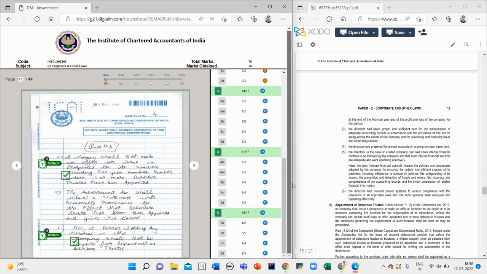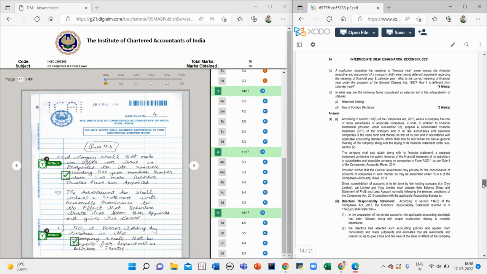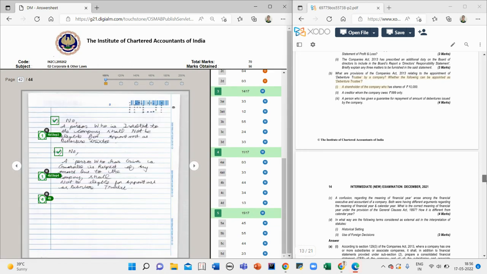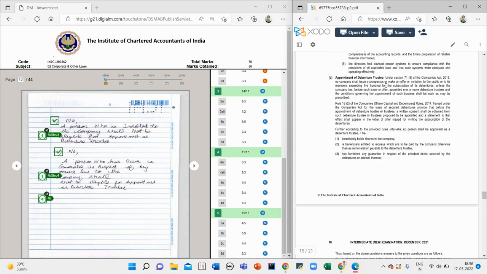4B is about the debenture trustee and its provisions. So I have explained the provisions. Then conclusion: no, no, no. I will show you this. 4B. You did not have to write such a big provision.